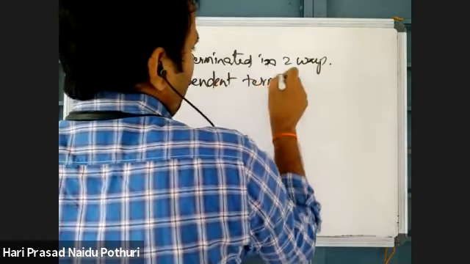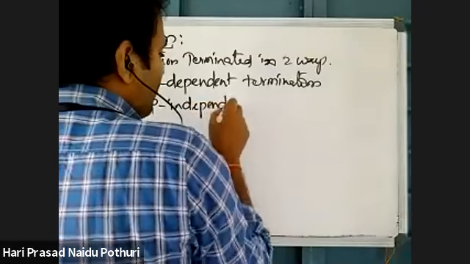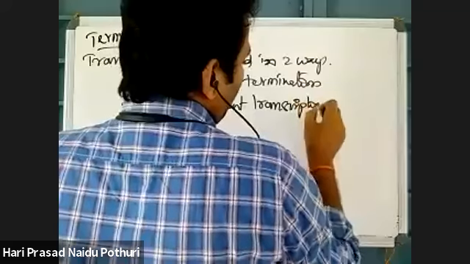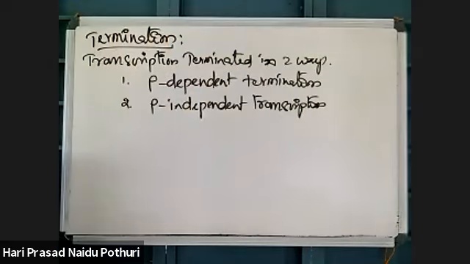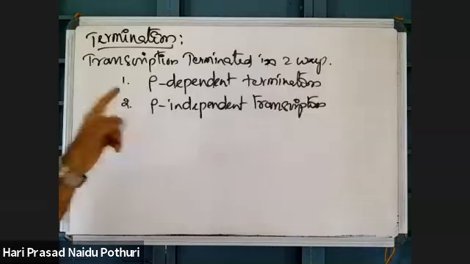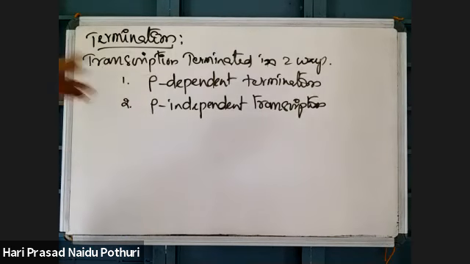Second one is Rho independent termination. Like sigma factor is involved in the initiation process, for termination there is another factor called Rho factor. Rho factor is a subunit that is causing this termination. Sigma factor is involved in initiation, right? Similarly, here there is another factor called Rho factor.